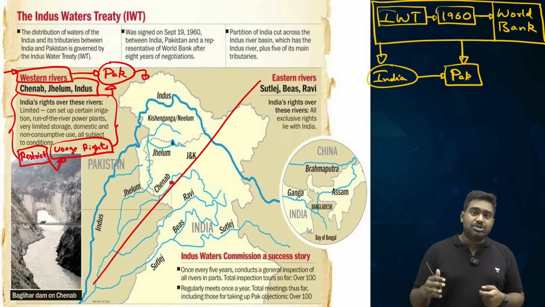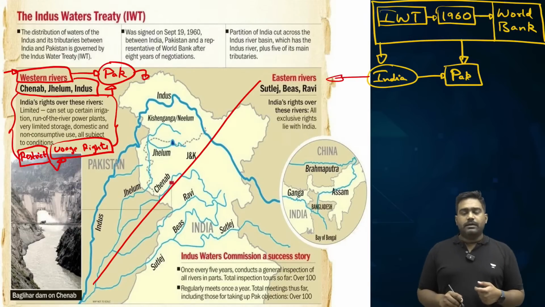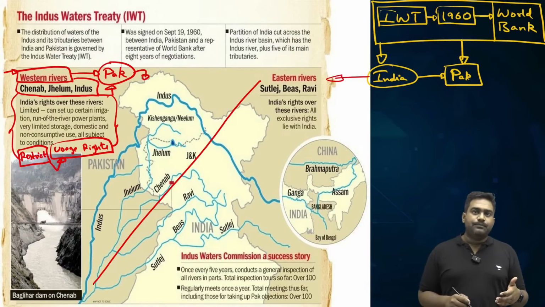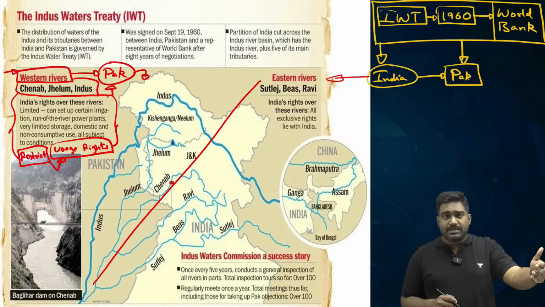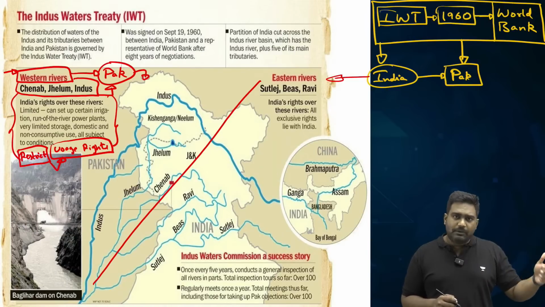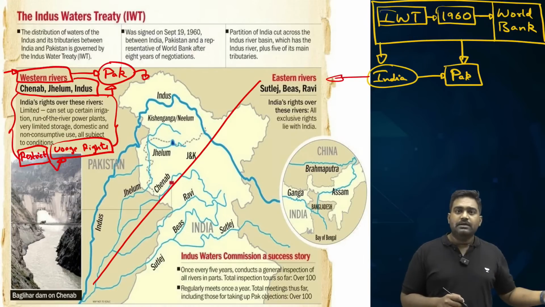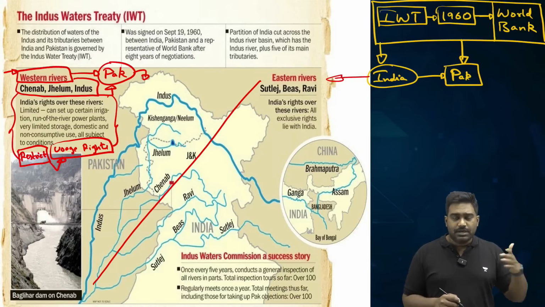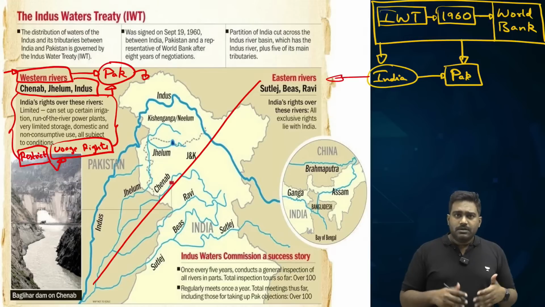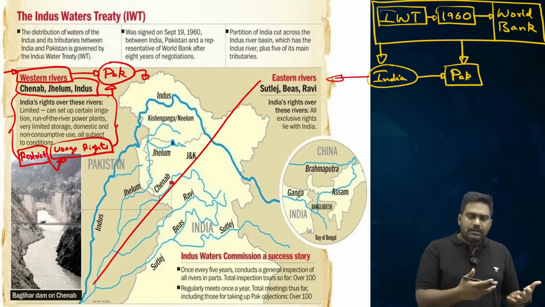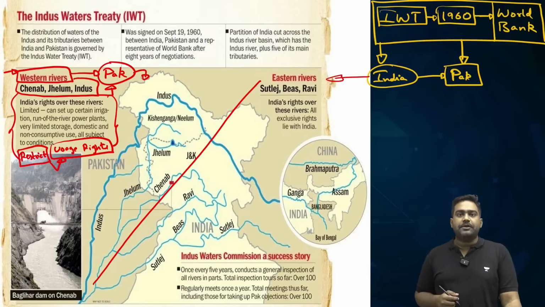So a lot of strategic vision went into this. There was far-sightedness on India's part. We didn't play petty politics. Instead, we saw the long-term consequences. If we misuse the control on these waters, tomorrow people of Pakistan will stand up against India, rebel against India. That will help the Pakistani army and the state which is targeting India. So it was in our own interest to ensure that people of Pakistan get their rightful share.